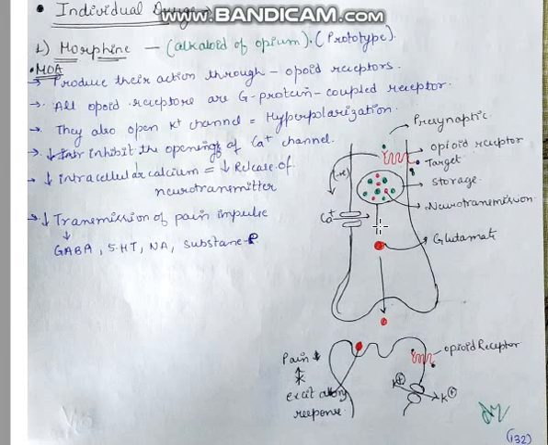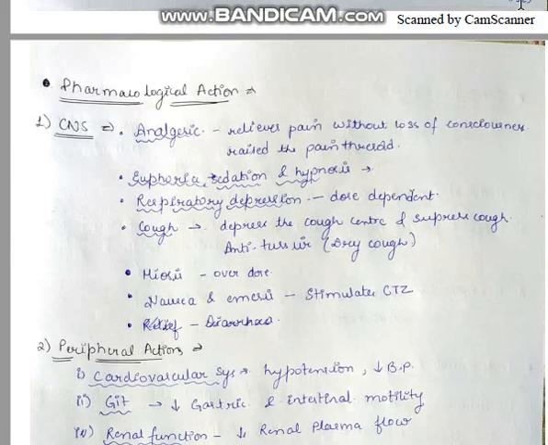So the transmission of pain impulse is also reduced. This is the basic action behind the opioid analgesics.